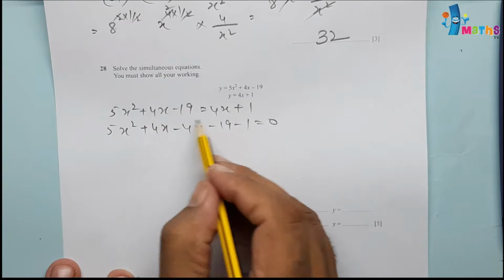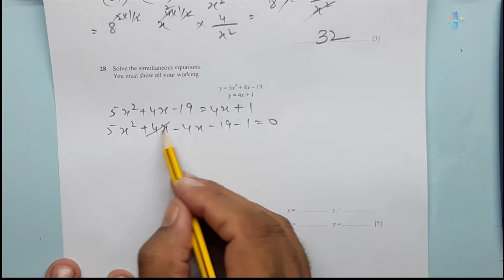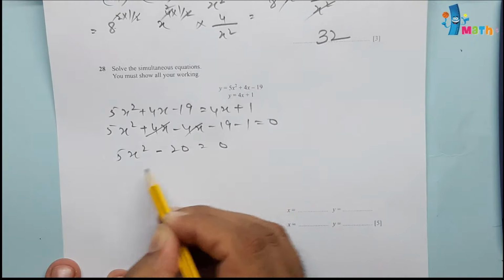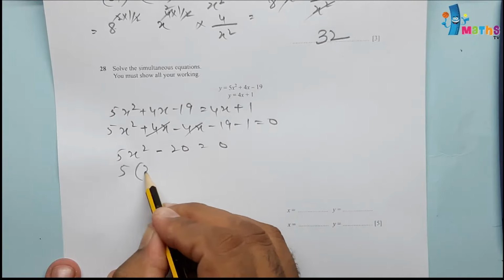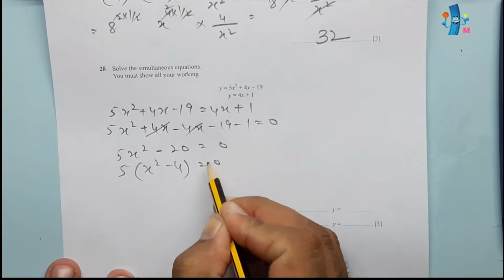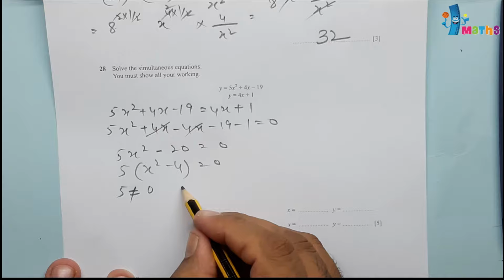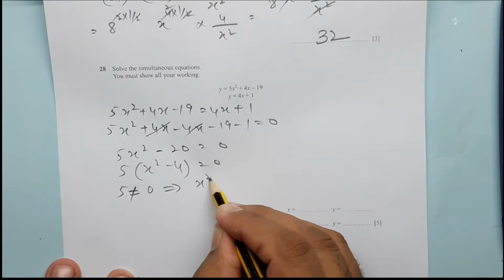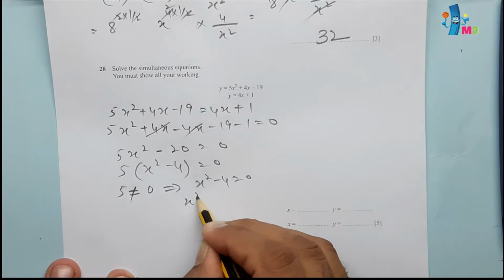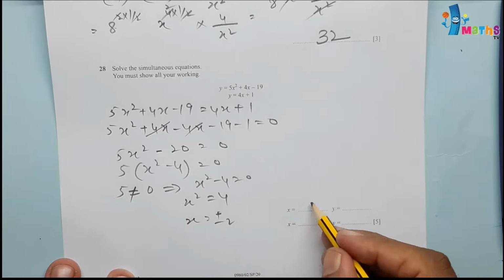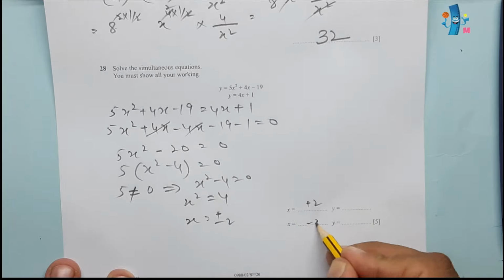The 4x terms cancel. 5x squared minus 20 is equal to 0. We can take 5 common: x squared minus 4 is equal to 0. We know 5 cannot be equal to 0. This implies x squared minus 4 is equal to 0, x squared is equal to 4, x is equal to plus minus 2. So the x values will be plus 2 and minus 2.